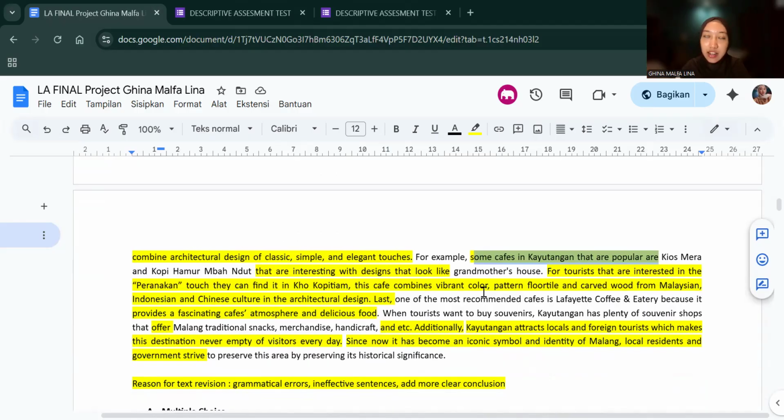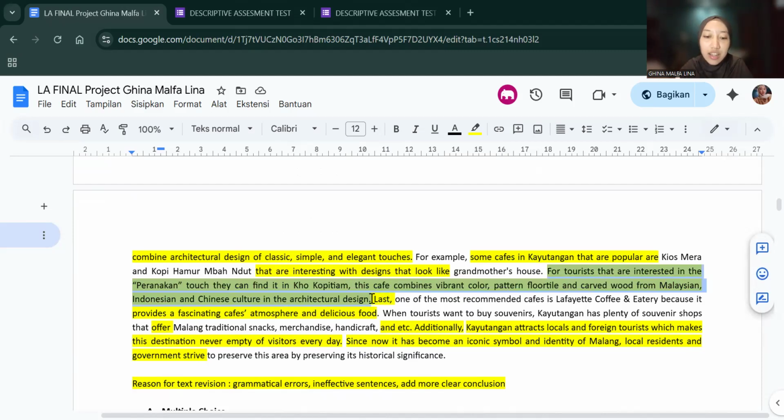This revision aims to clarify, and because Kokopitiam is going to be the subject of questions down there, I think I need to add more information about Kokopitiam.